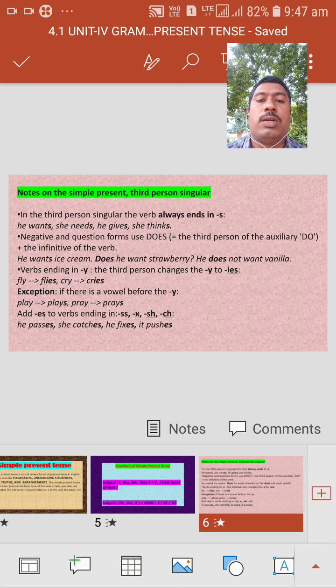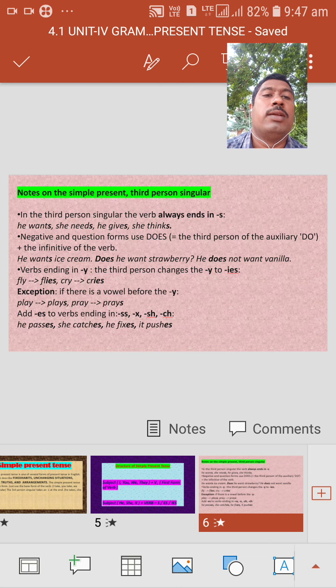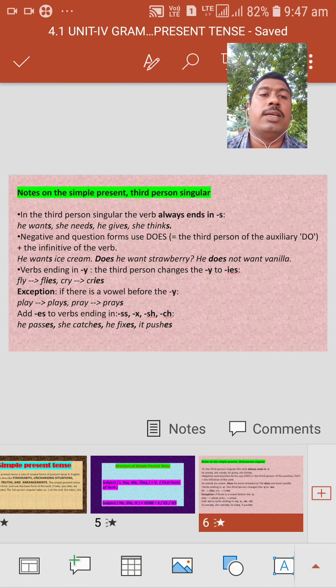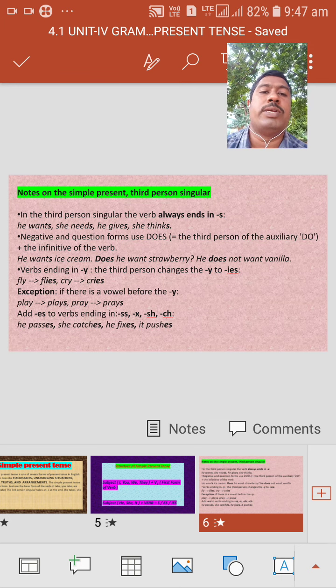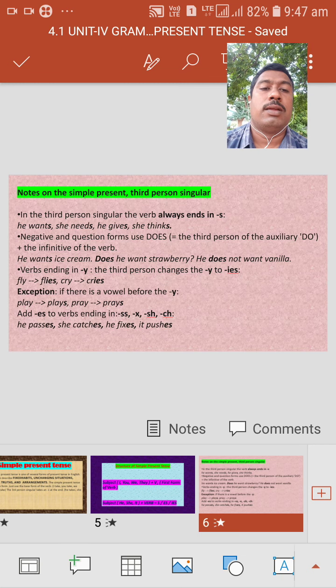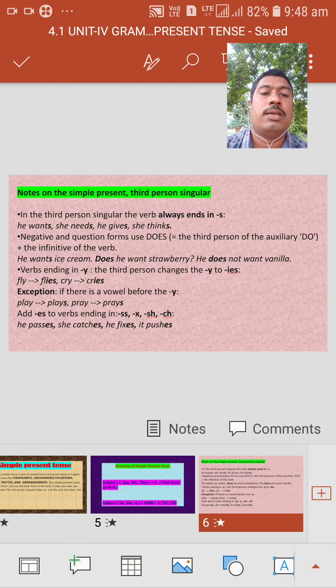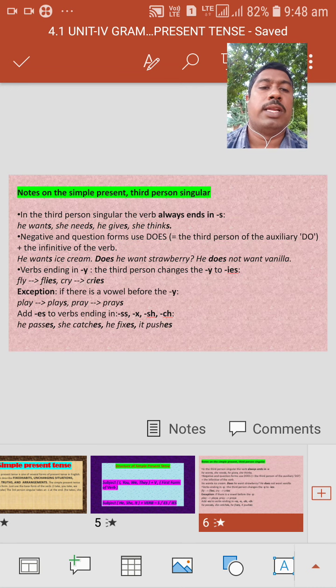Note on the simple present: if the subject is in third person singular, we have to add s, es, ies to the base form of the verb. The remaining subjects do not add this s, es, ies to the V1. We will continue in the next session.